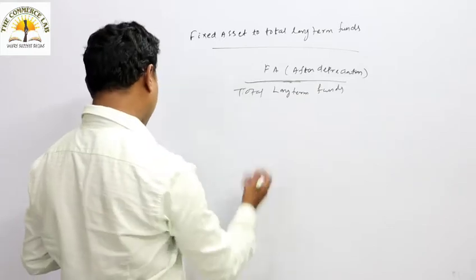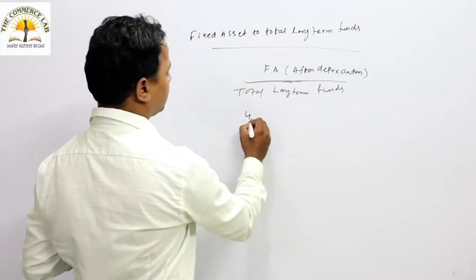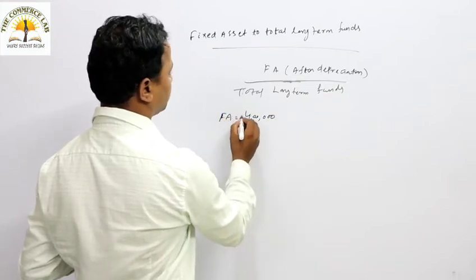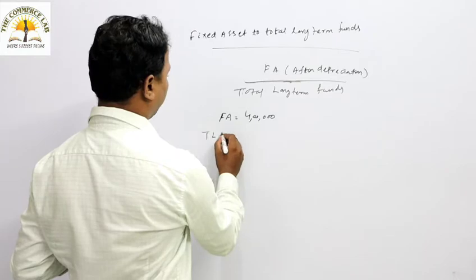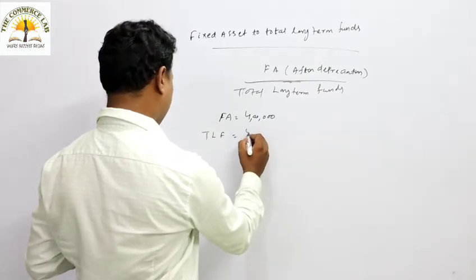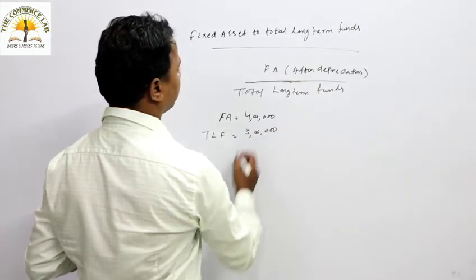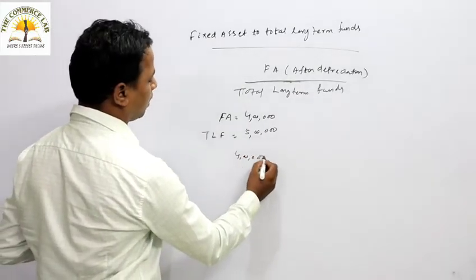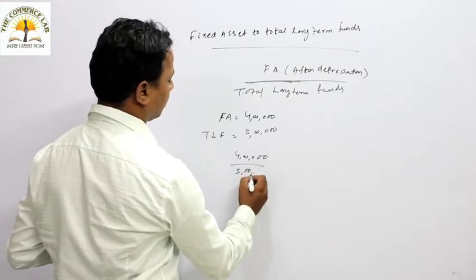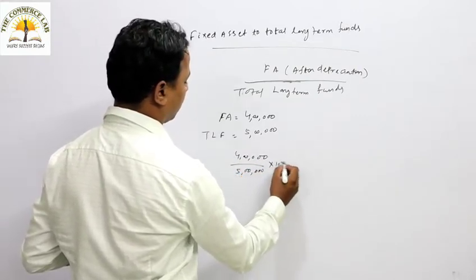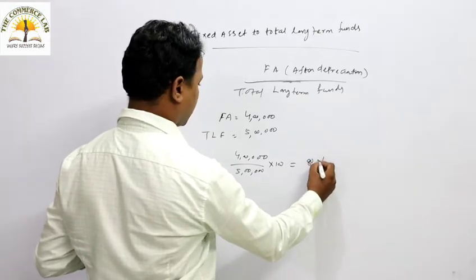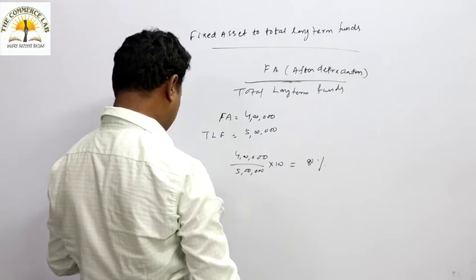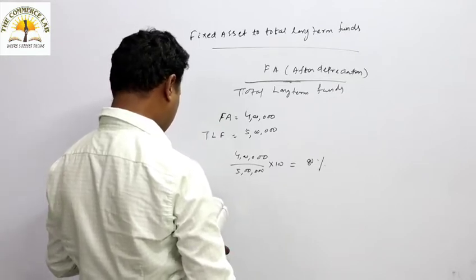So let's take an example. If the fixed asset after depreciation is around 4 lakh, and total long-term funds are around 5 lakh, then fixed asset to total long-term funds is 4 lakh by 5 lakh. We have to multiply with 100 always. So it is coming to 80%.